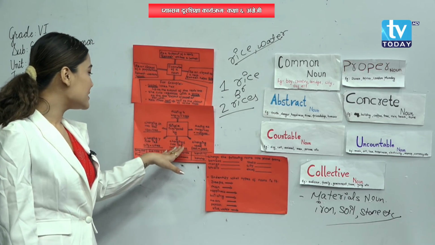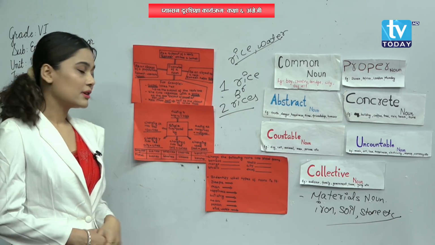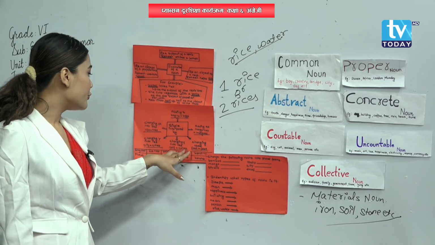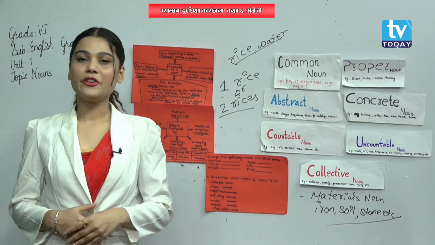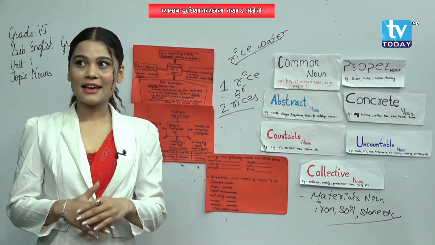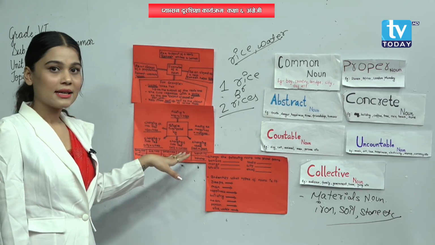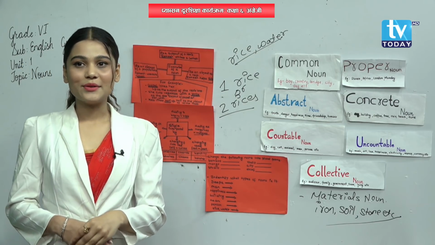Next one, changing f into ves. C-A-L-F calf is a singular noun. And if we add V-E-S over here, then it becomes C-A-L-V-E-S calves, and it is a plural noun. Yes or no? Yes. Changing y into ies. C-I-T-Y city is a singular noun.